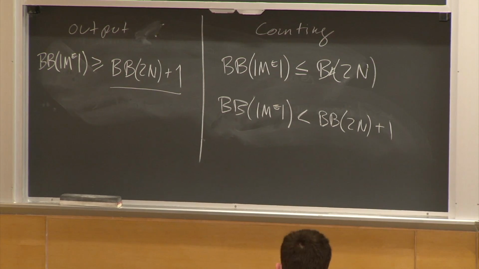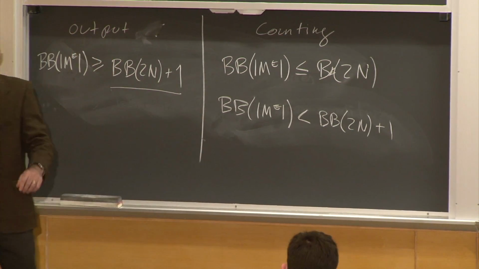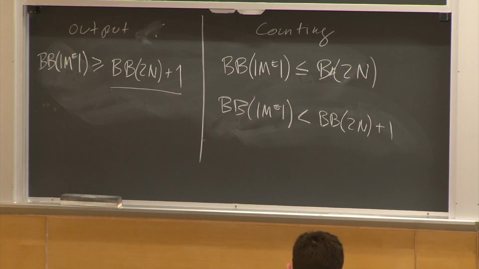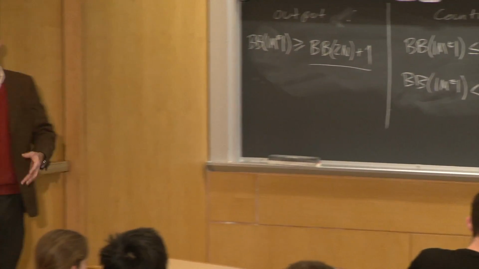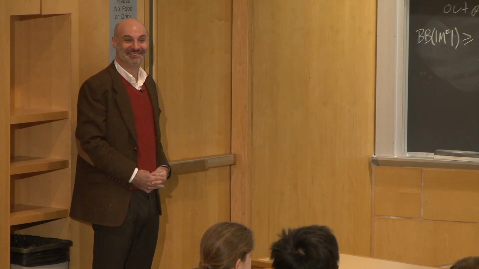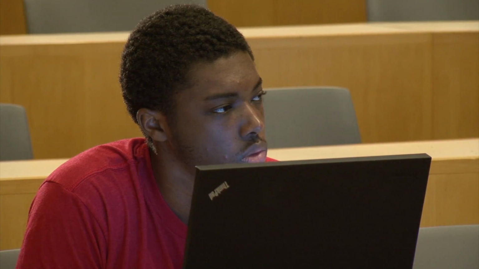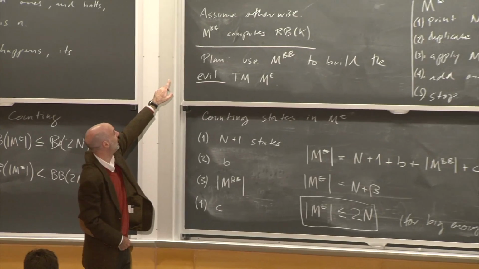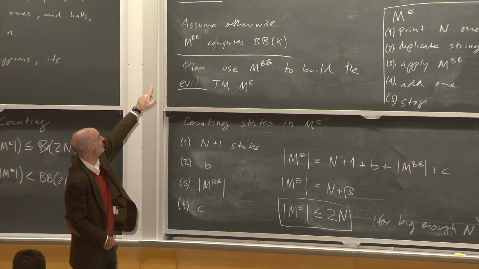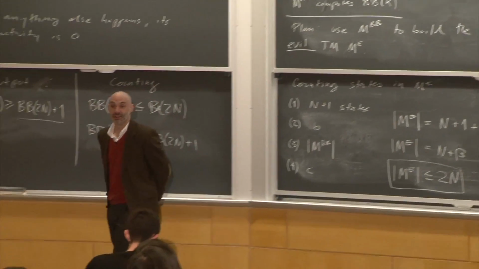And then we're done, because these two are inconsistent. What in the universe could be cooler than that? So there can be no such thing as the evil Turing machine. So there can be no such thing as a Turing machine computing the busy beaver function. So the busy beaver function is not computable.